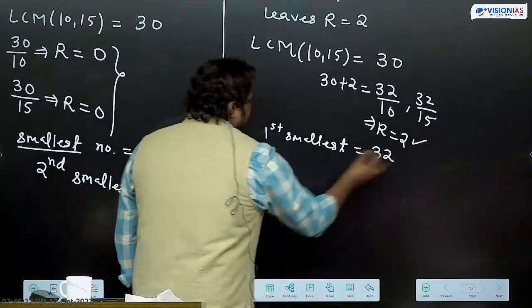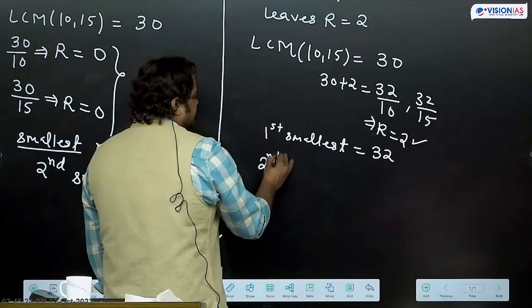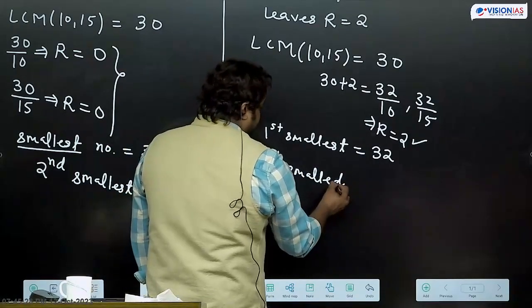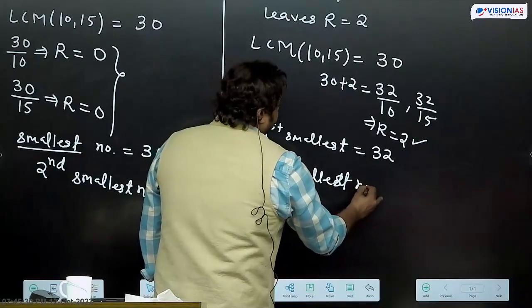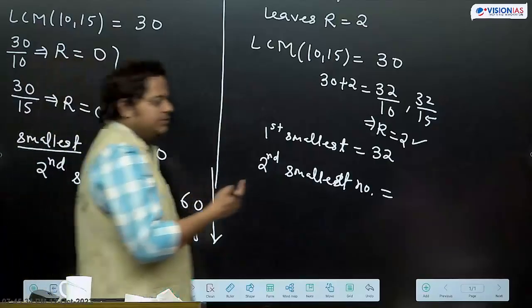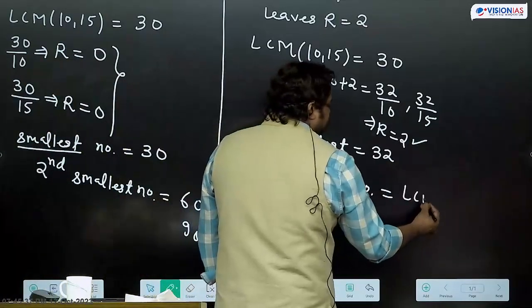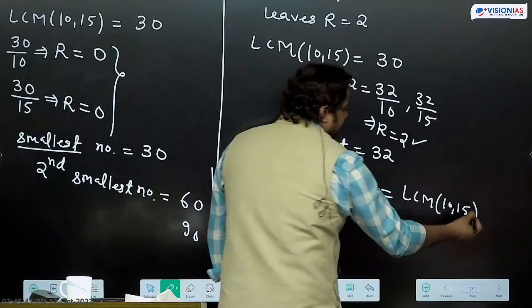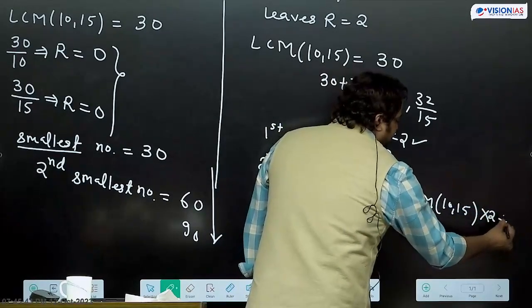If I ask you the second such smallest number, it will not be a multiple of 32. What are we going to do? LCM of these numbers multiplied by 2, plus remainder.